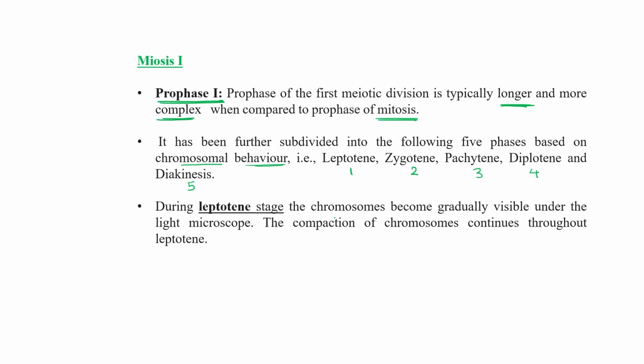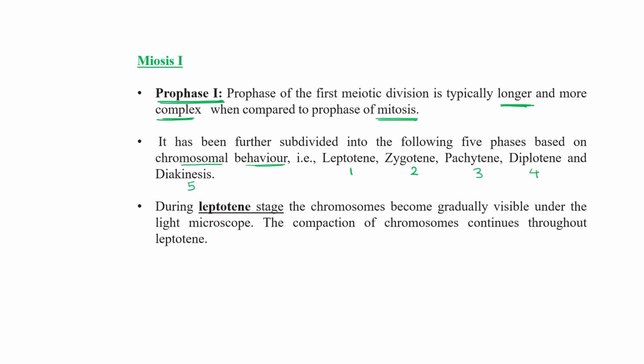So prophase 1 is comparatively longer and complex. We will further divide this prophase 1 into 5 different phases: leptotene, zygotene, pachytene, diplotene, and diakinesis. Now we will see the behavior of chromosomes in each stage. It will behave